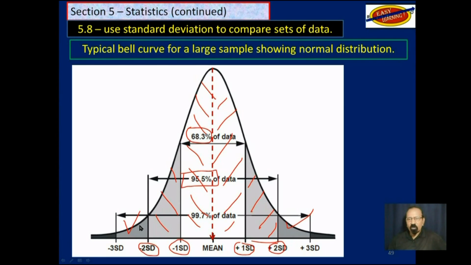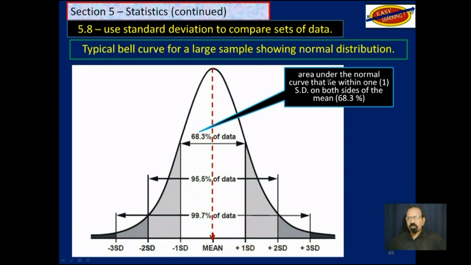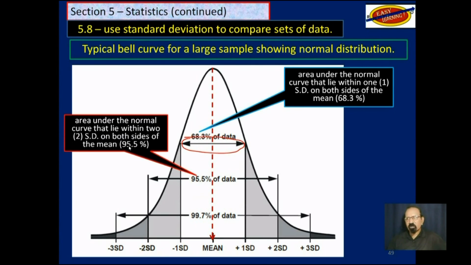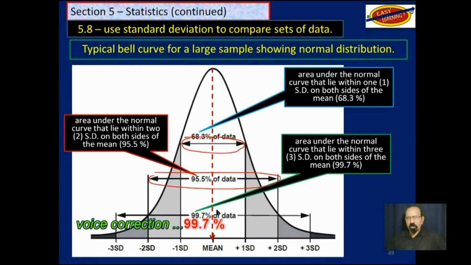Now, anything that lies outside here is very far from the mean, or out here. And so when you hear about outliers, that means data that lie far from the mean. Not in the first standard deviation, not within the second, not even within the third. So one standard deviation here, plus or minus. Two standard deviations takes in everything from here to there. And then three standard deviations, almost everything, 99.9%.